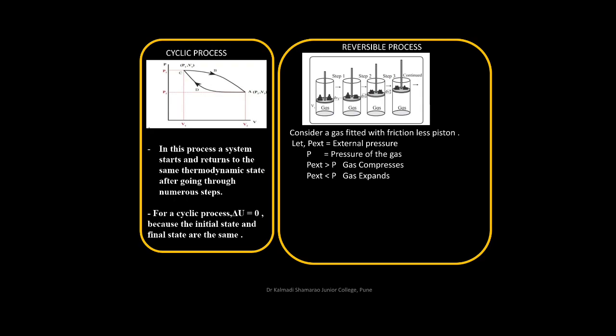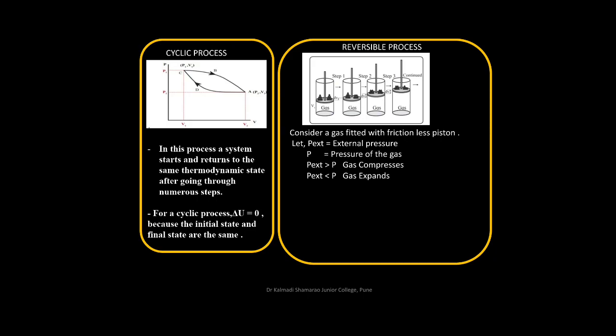Now, if I am removing the weights one by one, as you could see in the figure, what is happening over there? The gas is expanding. But there is very infinitesimal change in the expansion of the gas. That is, there is infinitesimal change in the volume, that is dV.